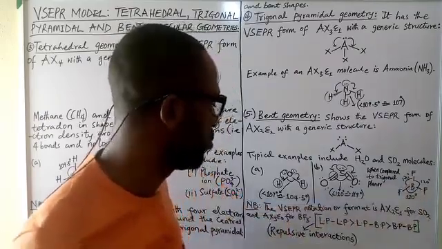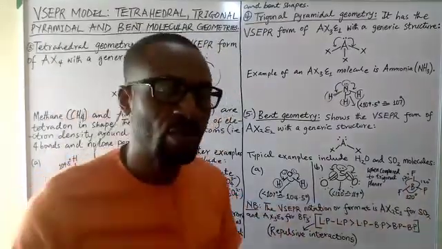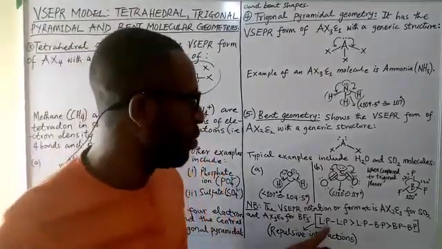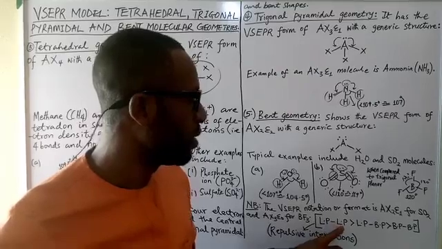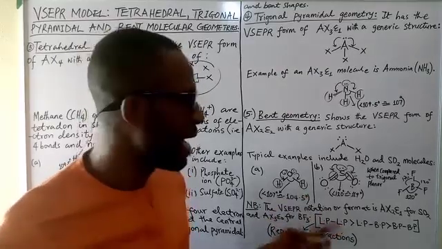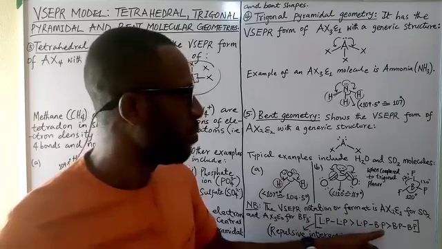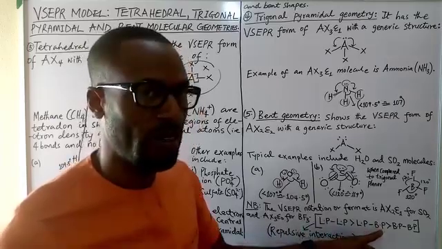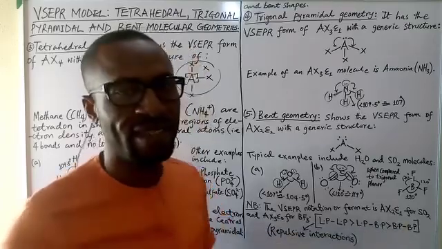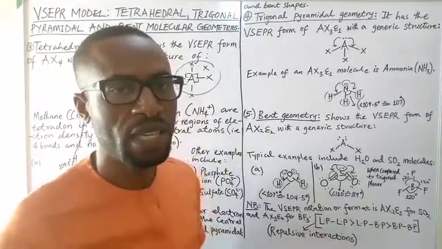lone pair of electrons. All right, so again, just to cap it all up, we said that the rule of thumb here is that lone pair and lone pair repulsive interaction is the greatest and higher than lone pair and bonded pair repulsive interaction, while the bonded pair and bonded pair has the least repulsive interaction.